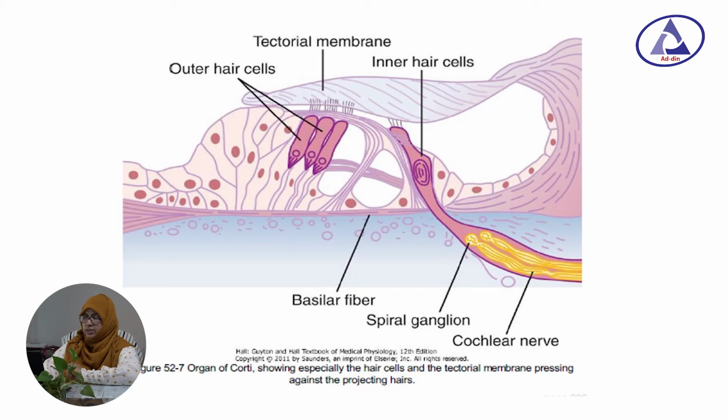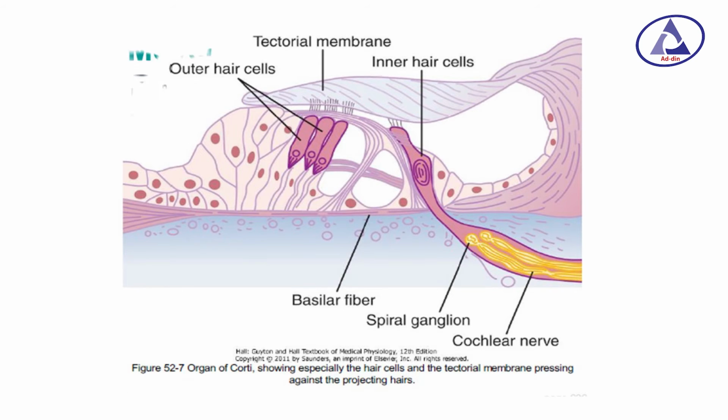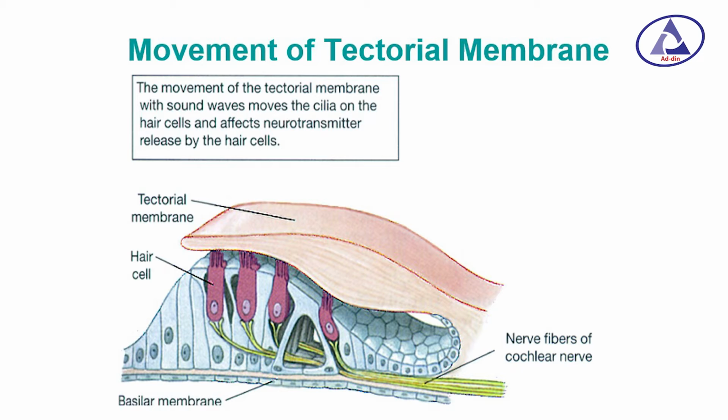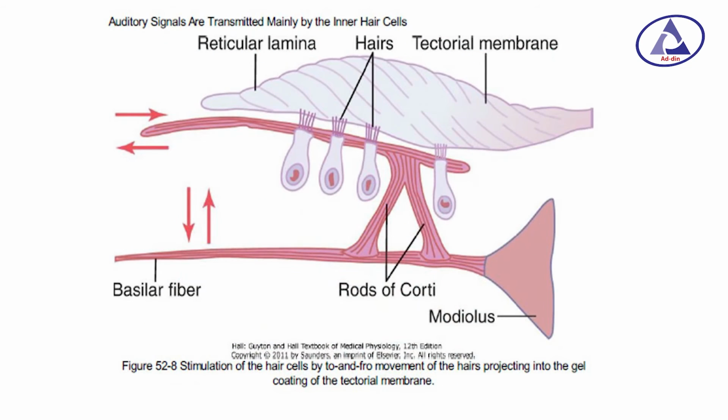There is another structure. You can see how the basilar membrane holds the hair cells. The movement of the tectorial membrane with sound waves moves the cilia on the hair cells and affects neurotransmitter release by the hair cells. You can see the detail in this figure.